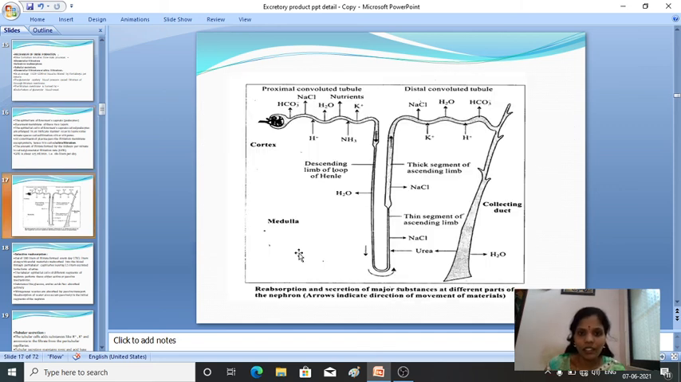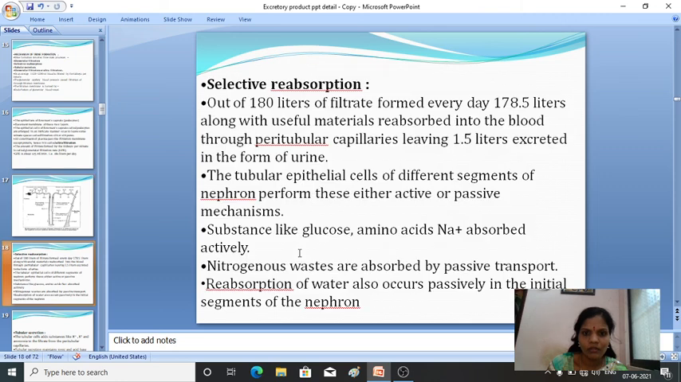So these are the steps in which region which components are absorbed. Then selective reabsorption. So again, about 180 liters of filtrate is formed every day. Along with that, useful materials are reabsorbed into the blood through the peritubular capillaries.